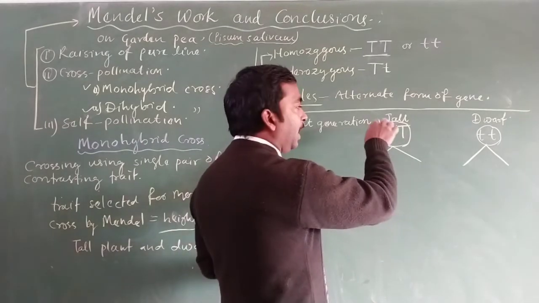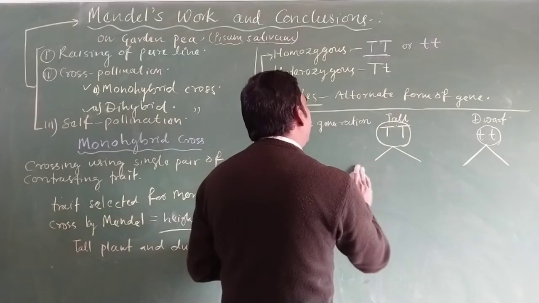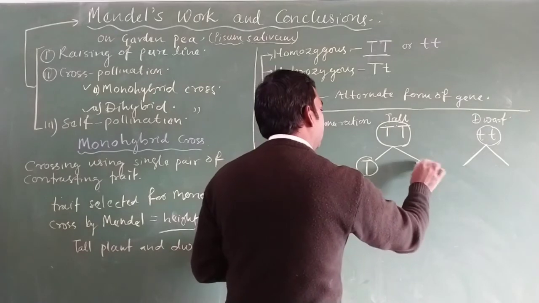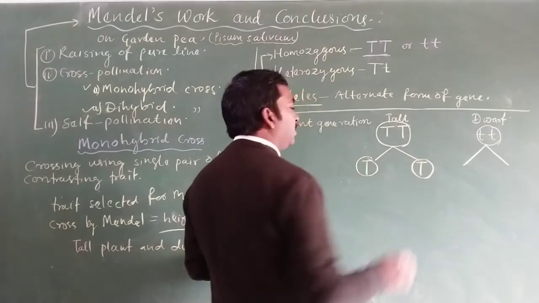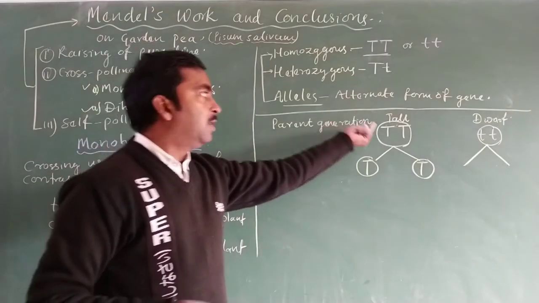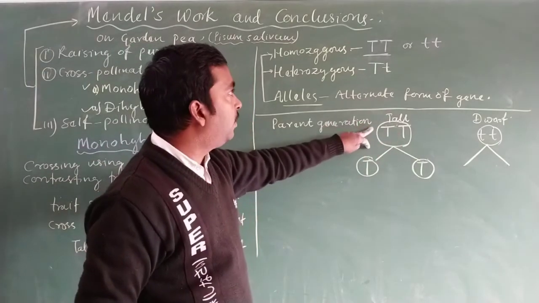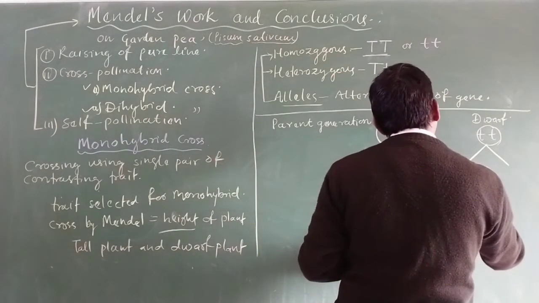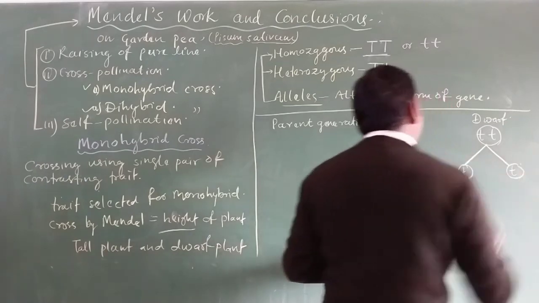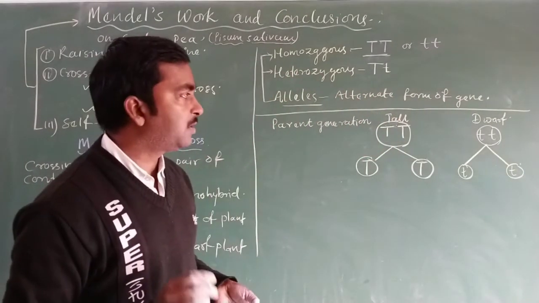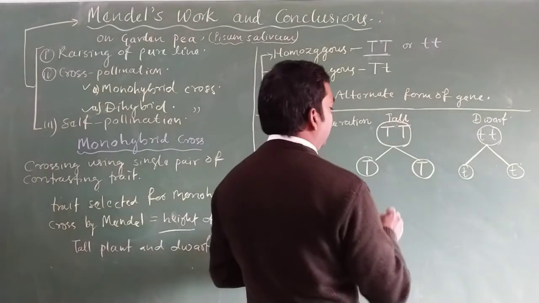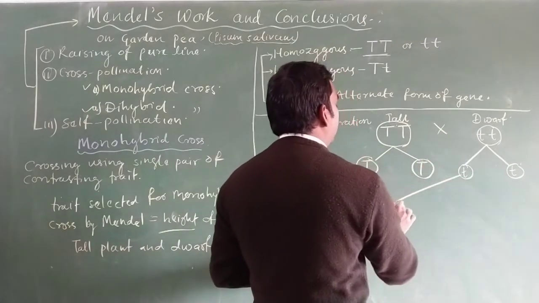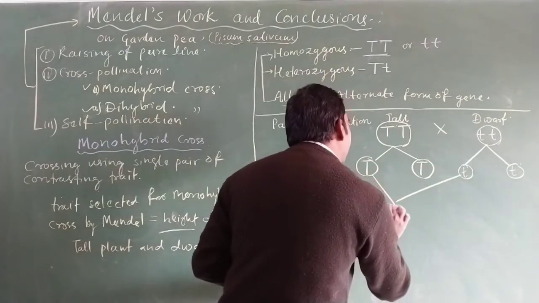So the tall plant has two gametes with a similar gene of tallness, because in the parental generation they are found in homozygous condition. And the dwarf plant also has similar gametes. So if the cross takes place, it means we do the process of cross pollination. Then